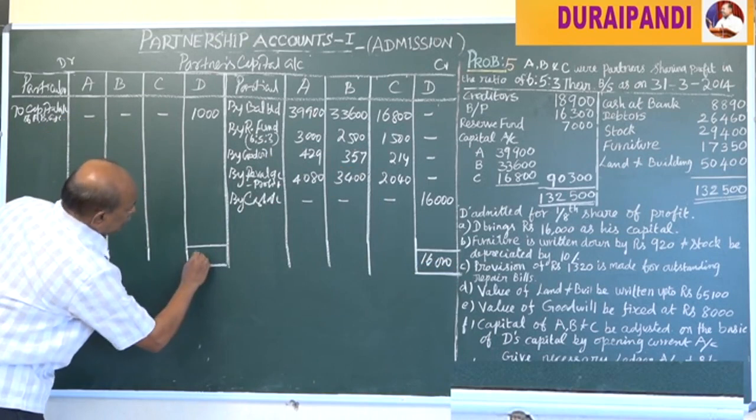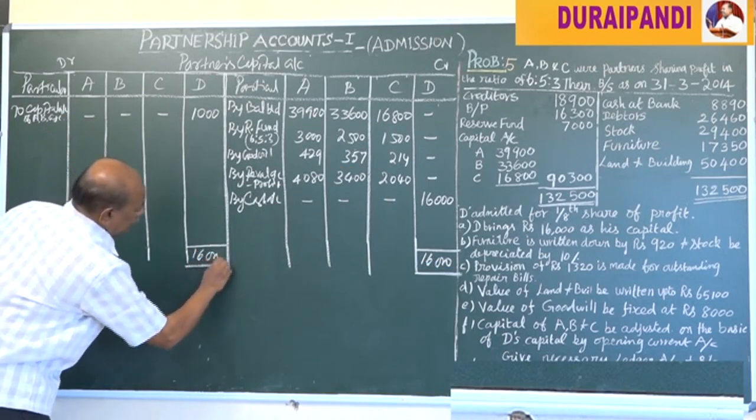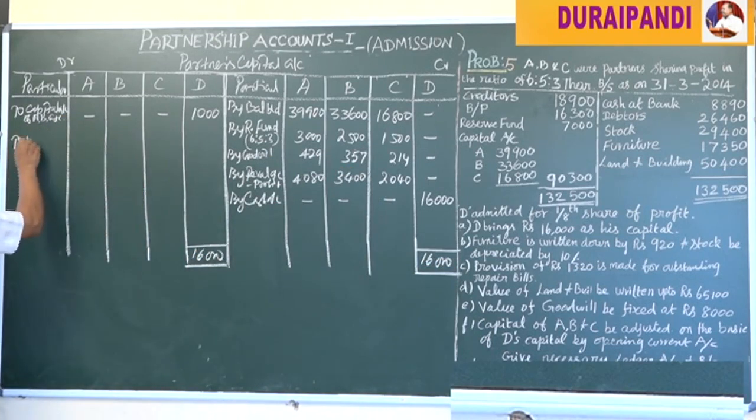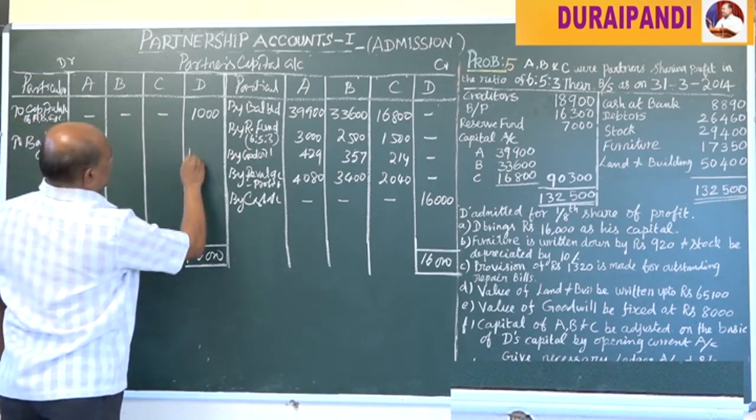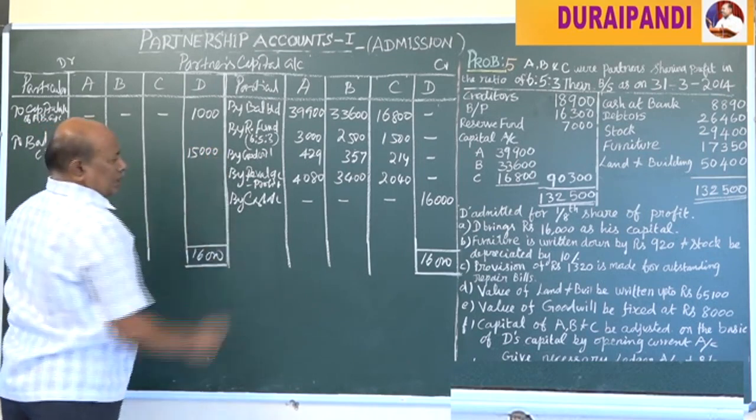Here also 16,000. To balance c/d, that is 15,000.